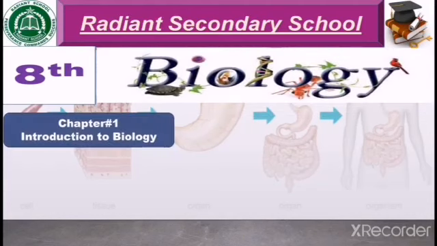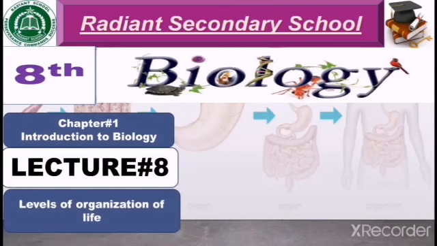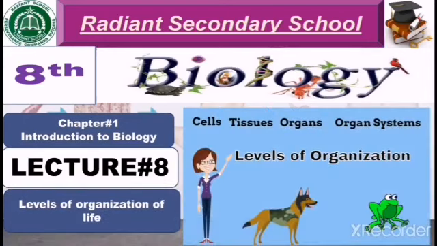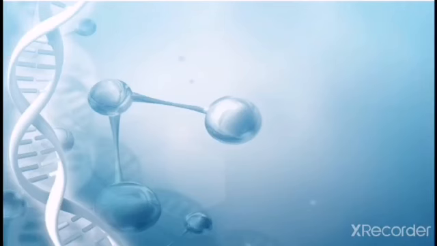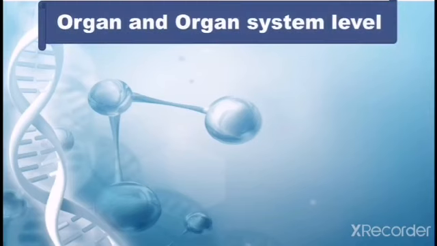We are discussing chapter number 1, that is Introduction to Biology. Yesterday we discussed the levels of organization of life. In continuation of this lecture, today we will discuss the next levels of organization of life. The next level that we discuss is the organ and organ system level.